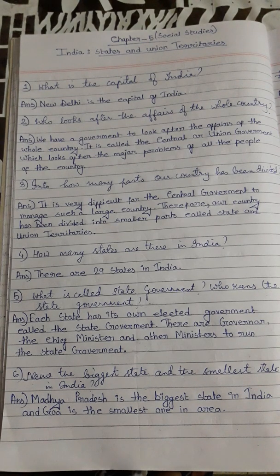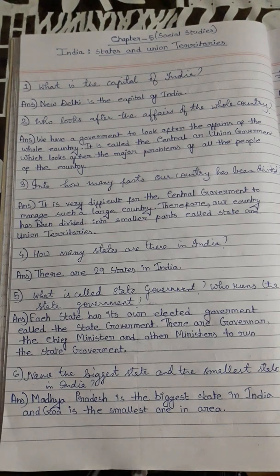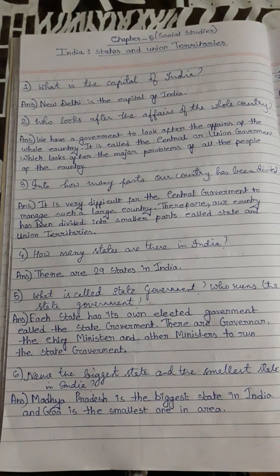India, States and Union Territories. What is the capital of India? New Delhi is the capital of India. Who looks after the affairs of the whole country? We have a government to look after the affairs of the whole country. It is called the central or the union government, which looks after the major problems of all the people of the country.